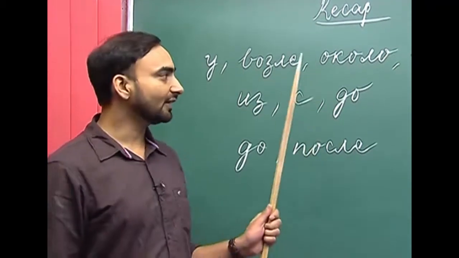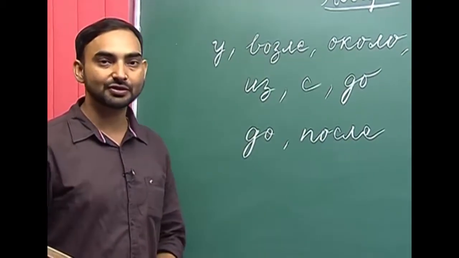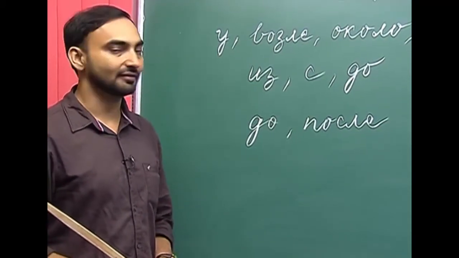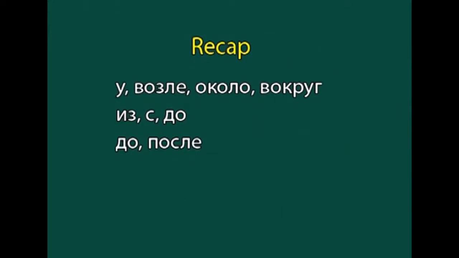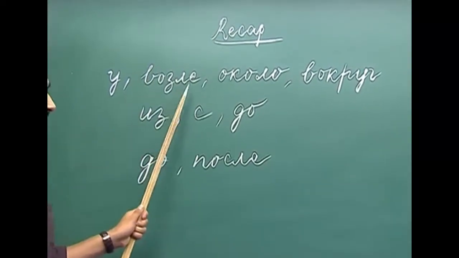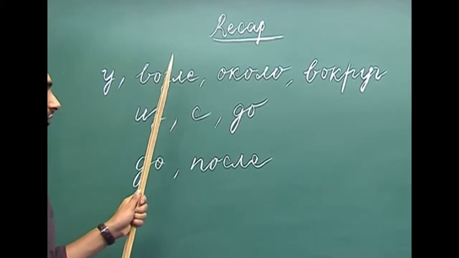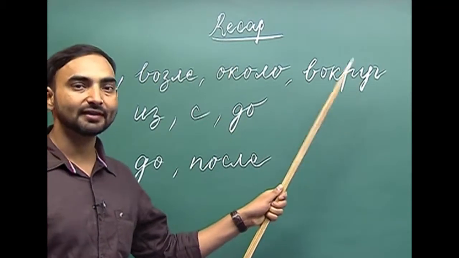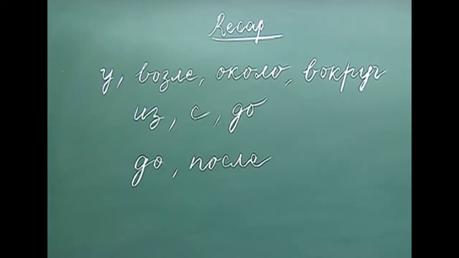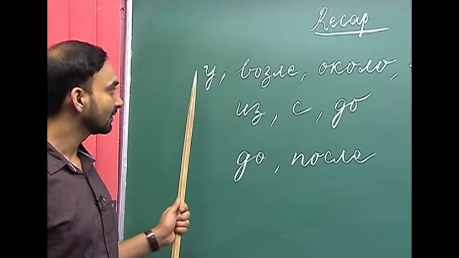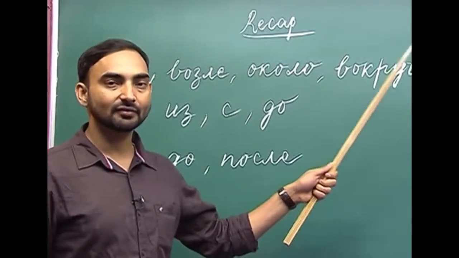If you remember, we had discussed the prepositions which are used along with nouns in the genitive case to convey several meanings. The first set of prepositions is у, which means by or near, возле, which also means near, nearby or by, около, which is near, and вокруг, which is around. These prepositions are used to denote the location of a noun, and they are used with the genitive case of nouns.